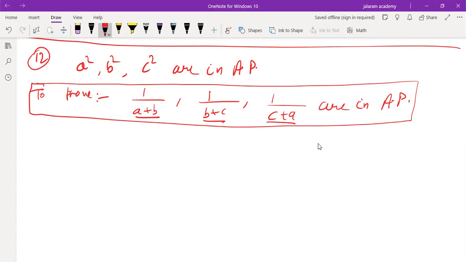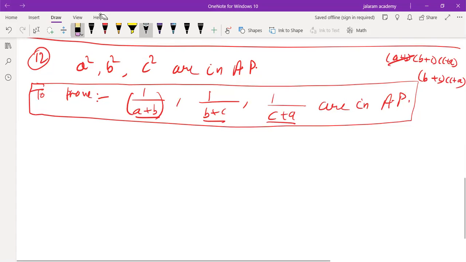Write the LCM of the terms which we have to bring in our proving, in rough. It is (a+b)(b+c)(c+a). And if you multiply it to the first, 1/(a+b), a+b will be cancelled out. So it is (b+c)(c+a).